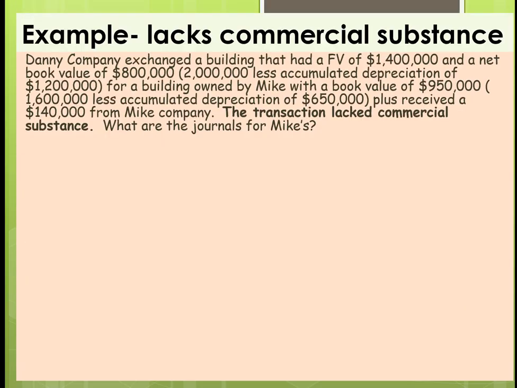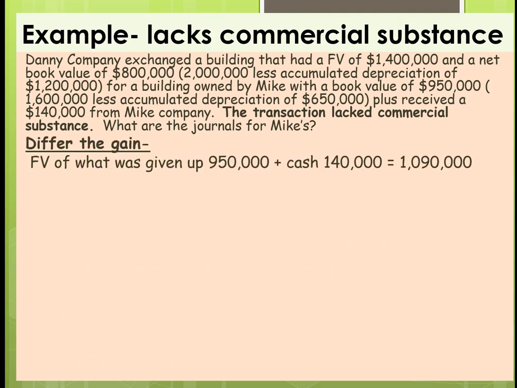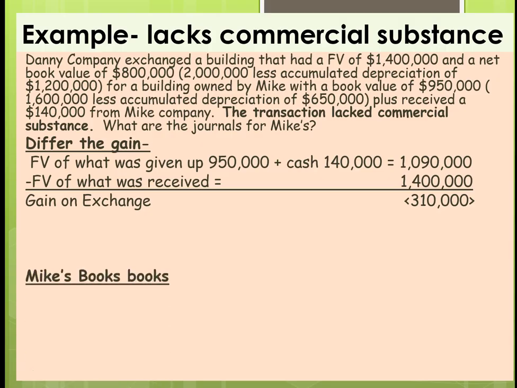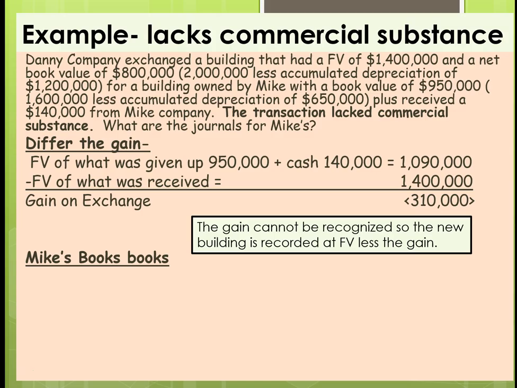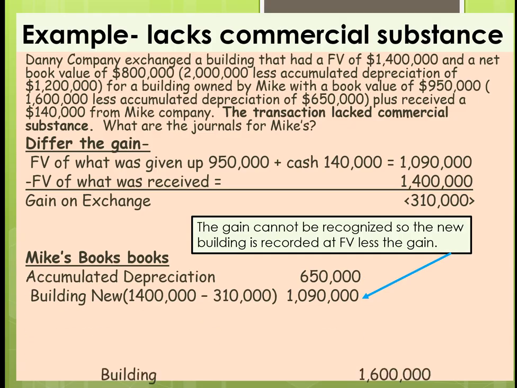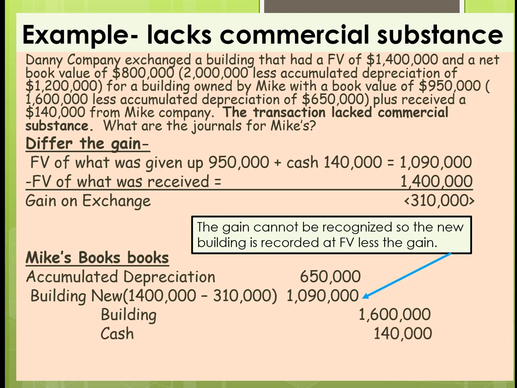So, we're doing Mike's books, and the first thing we have to figure out is what is the gain. It's the fair value of what was given up, which was $950 plus cash, minus the fair value of what was received, which means we had a gain of 310. So what does it look like on Mike's books? The gain cannot be recognized, so what we have to do is adjust the 1.4 by the 310. We're going to take the old equipment off the books, and we're going to book the cash. And that concludes this Part 2 of non-monetary exchange.